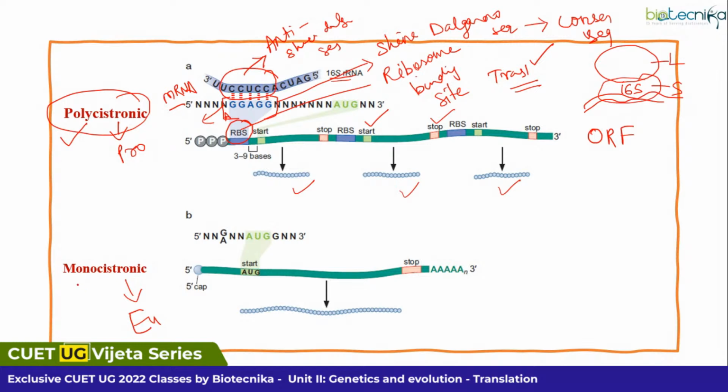But when I speak of monocistronic, you don't have any such sequence. You only have a start codon known as AUG, which codes for methionine. That's it. So you will have a single mRNA, and the single mRNA will give rise to a single protein. Polycistronic and monocistronic is clear to all of you? Or is there any doubt in this picture? Clear, right, everyone?